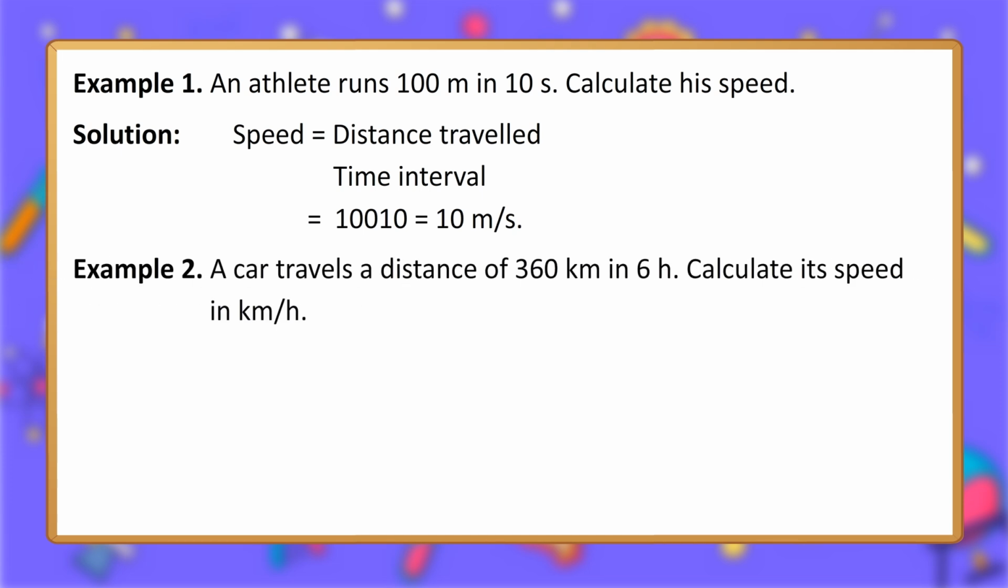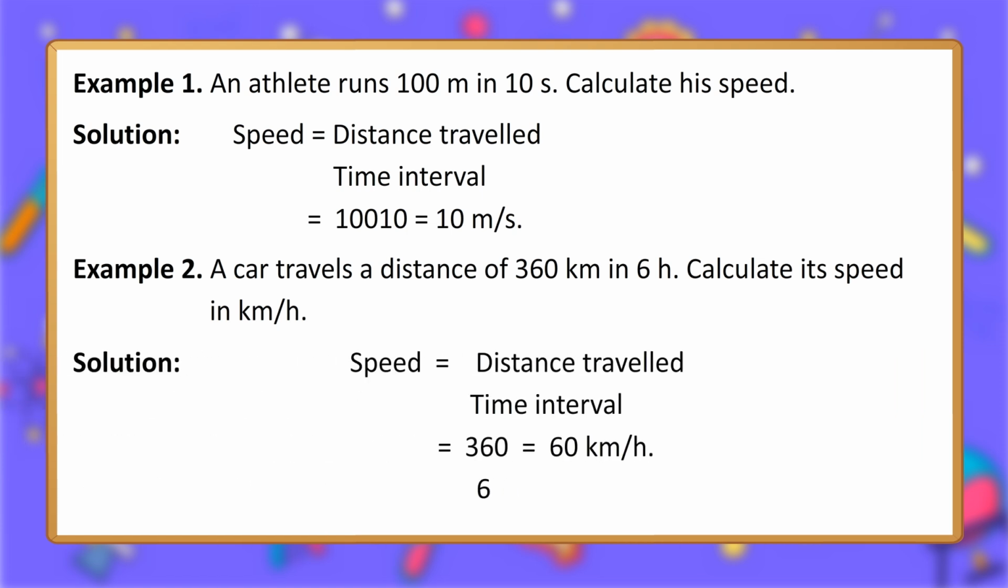Example 2. A car travels a distance of 360 kilometers in 6 hours. Calculate its speed in kilometer per hour. Solution. Speed equals distance traveled upon time interval equals 360 upon 6 equals 60 km/h.